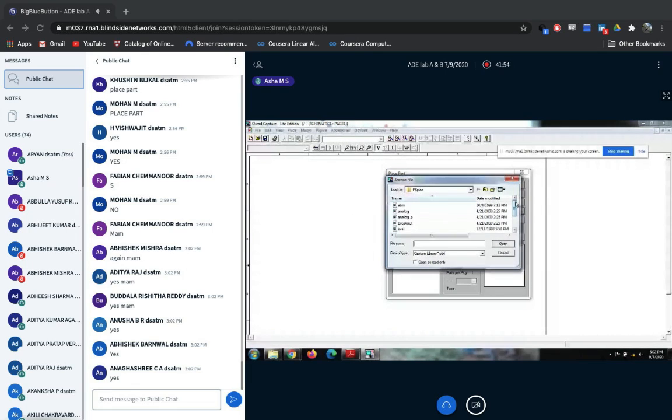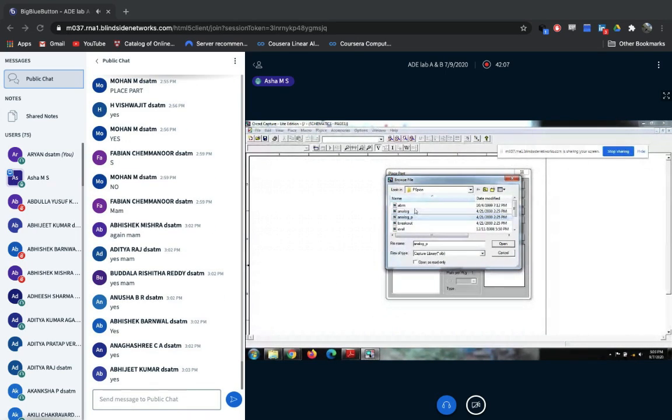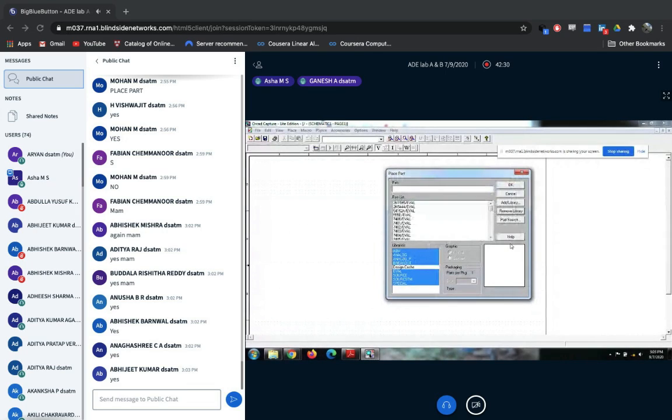In the Look in option, there should be PSpice. Then left click on any one of the names. Control A, because I need to select all. Select anyone, then Control A, click on Open.